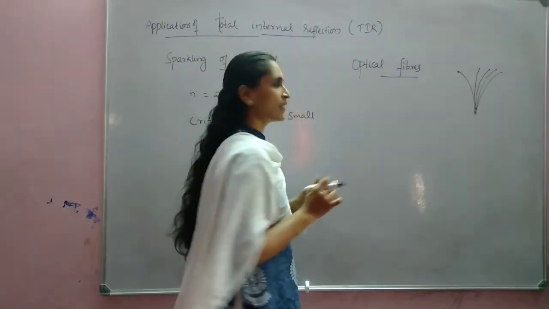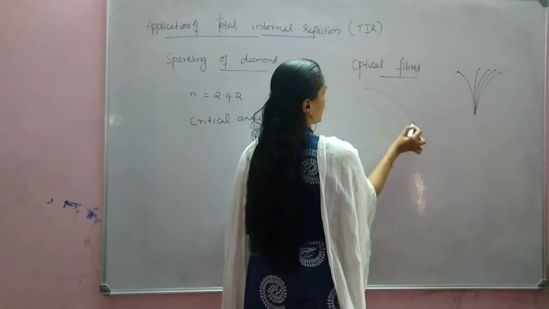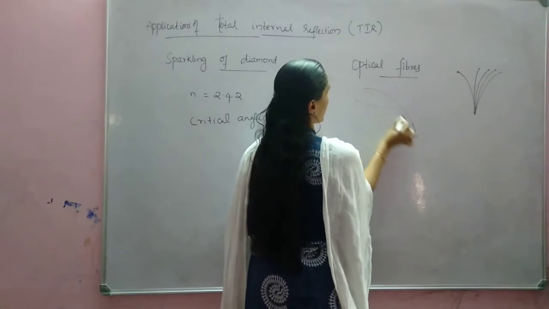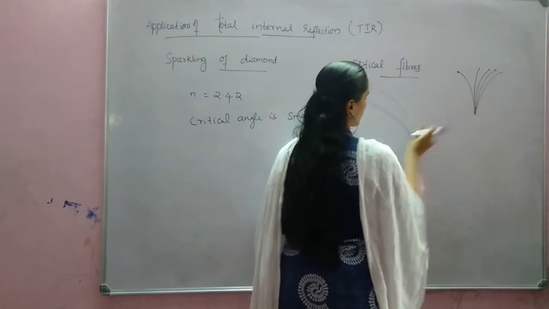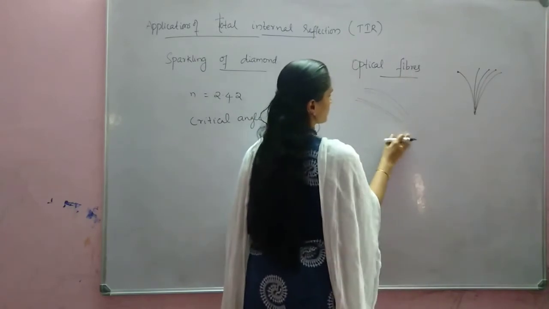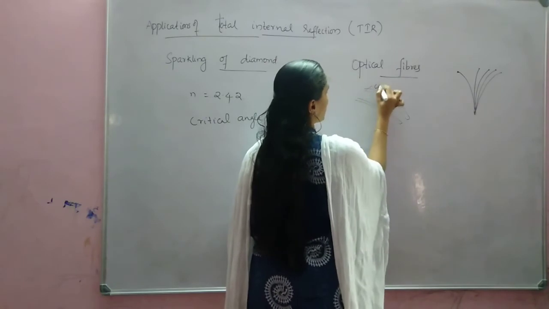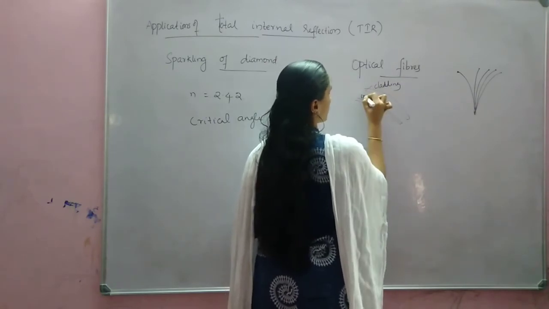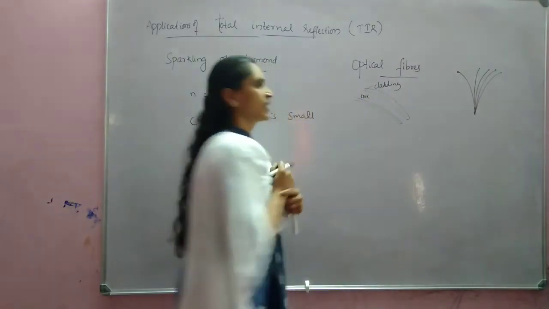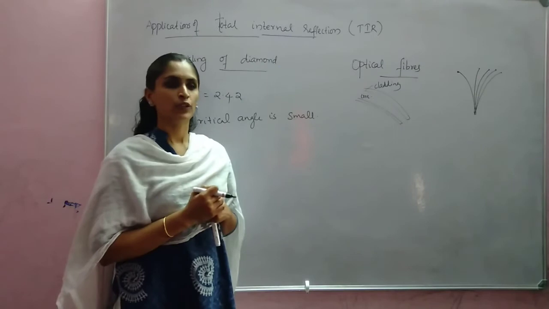So in optical fibers, what happens? There will be a core and a cladding. The refractive index of the core will be more than the cladding.